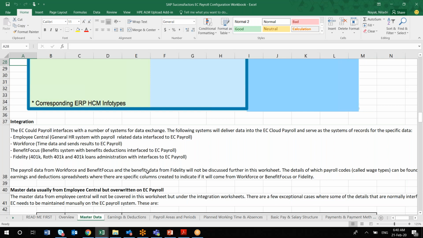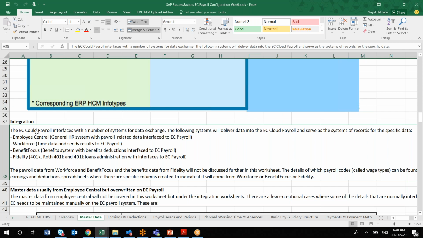workbook, similar to the business blueprint which we do in on-premise payroll. Similar things you can capture here. Then you have to send this document for sign off. The client will be signing off this document, then you will be starting your configuration. That is the idea. Is that clear?